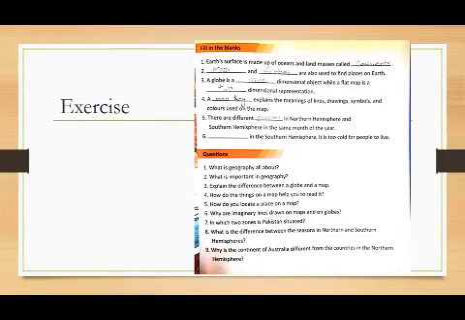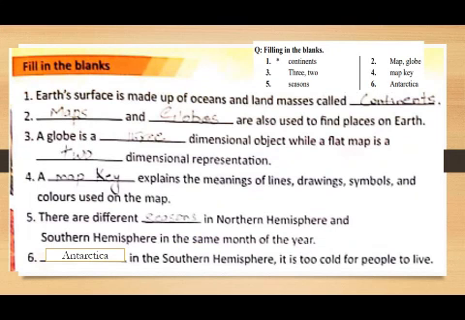Your exercise contains question answers and fill in the blanks. Let's move to solve the fill in the blanks of your textbook. Earth's surface is made up of oceans and land masses called continents. Maps and globes are also used to find places on Earth. These two things are used to find the places on the Earth.